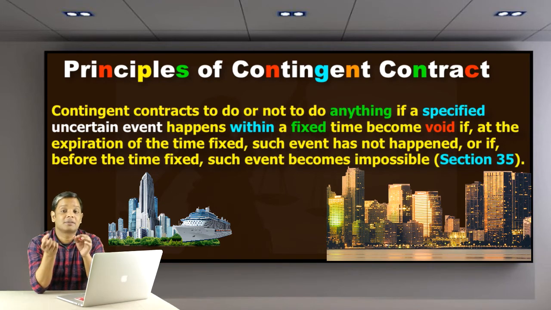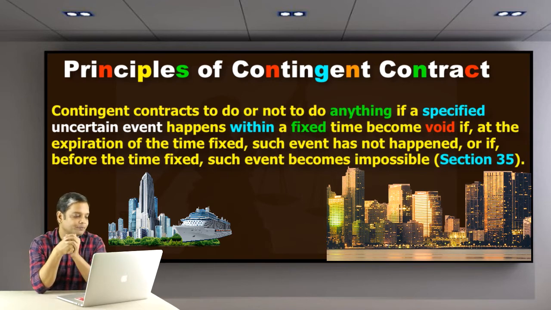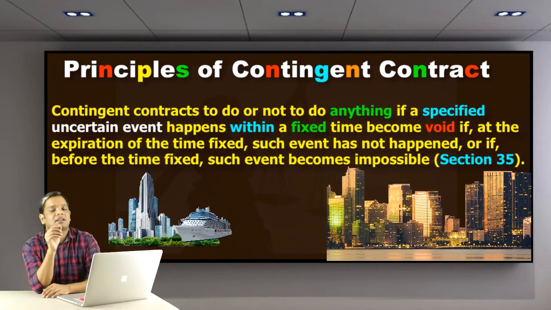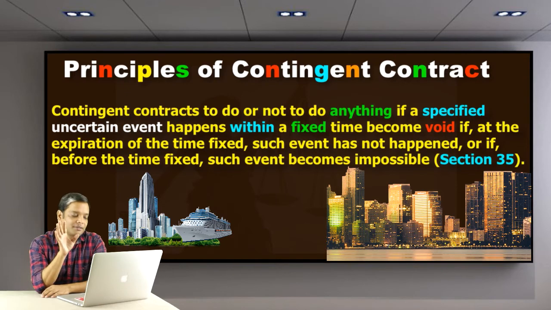Or else if it returns back within the year, then it is a valid contract. That is the provision given under Section 35.